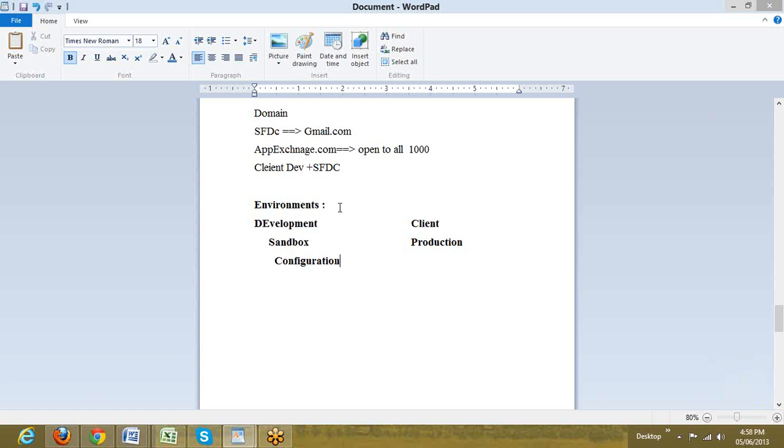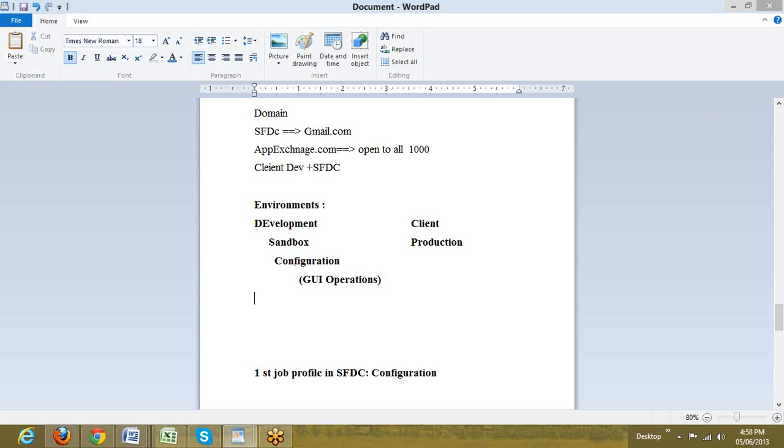This configuration sandbox supports only GUI operations. This is our first job profile in SFDC, which is called configuration. In job descriptions, when we look in, they ask you, are you familiar with the configuration of Salesforce? We say, yeah, we are familiar. So this is that: one sandbox which supports configuration.